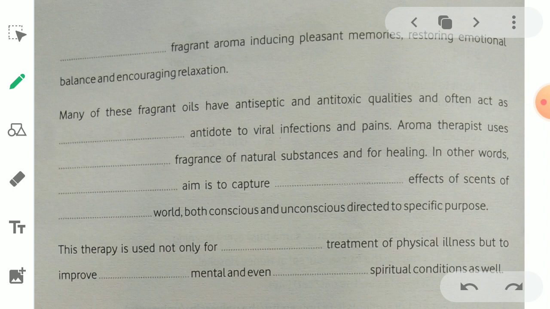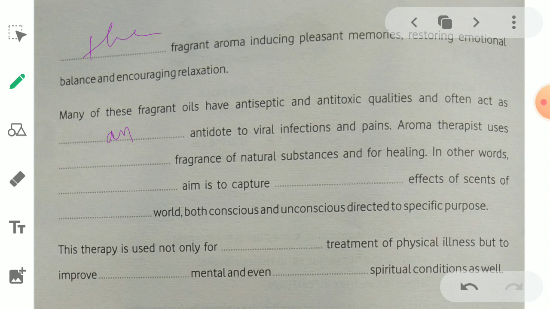Next we have dash fragrant aroma. The fragrant aroma inducing pleasant memories, restoring emotional balance and encouraging relaxation. Many of these fragrant oils have antiseptic and antitoxic qualities and often act as an antidote to viral infections and pains.